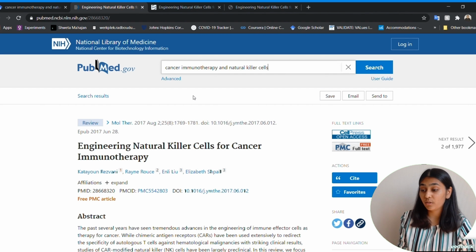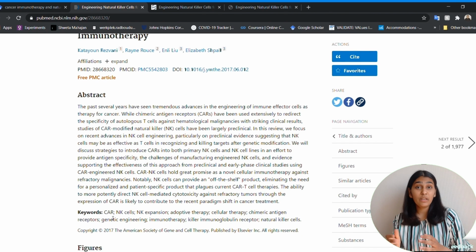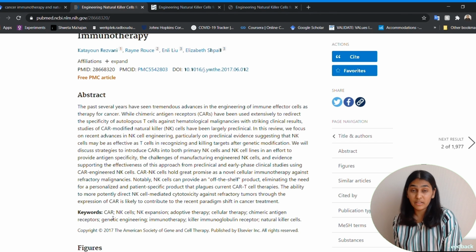And as you saw, the format of the research articles is in the form of abstract. So you can read the abstract and decide for yourself if this is the paper you would like to use or if this is the paper you are interested in. So search engines do not necessarily contain the full text of the research paper that you are interested in. Few websites like PubMed allow you to have full access to these research articles and you can download the full text, but not all search engines can do it.